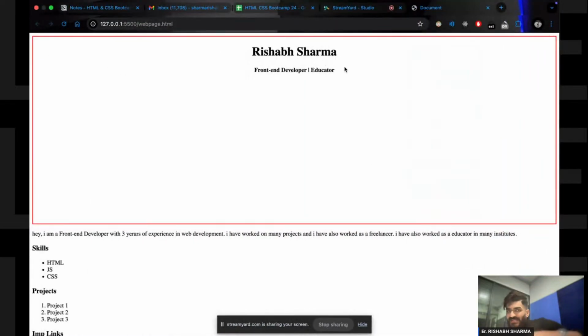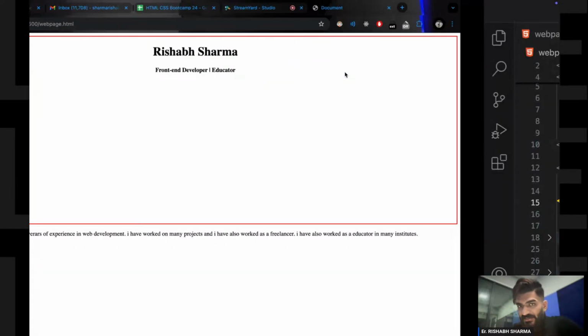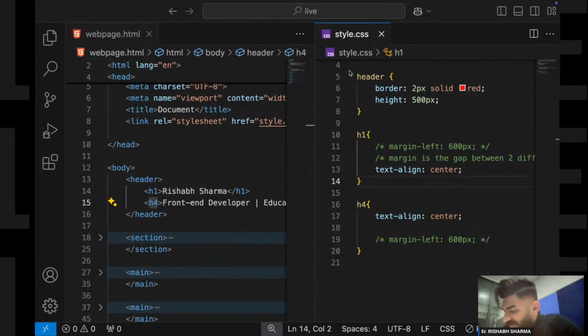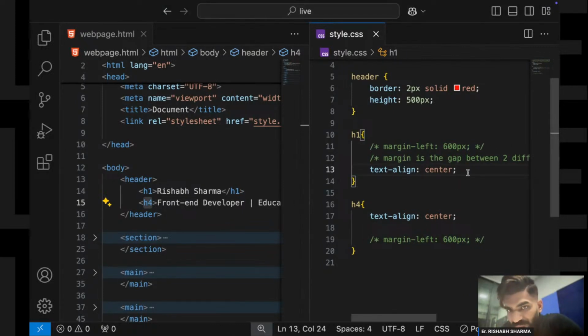Now suppose I want to center it from the top as well, right? We have aligned it to the center on the horizontal basis. Now I want them in the center on the vertical part as well. I want to bring this to the center vertically too, right? So what will we do to align it to the center from the vertical part as well?